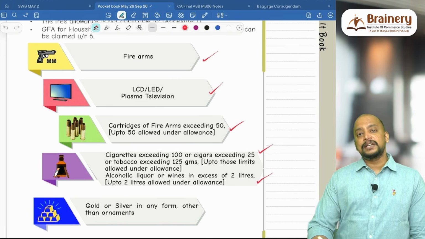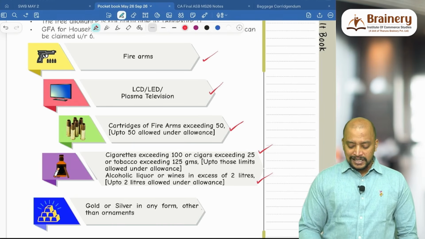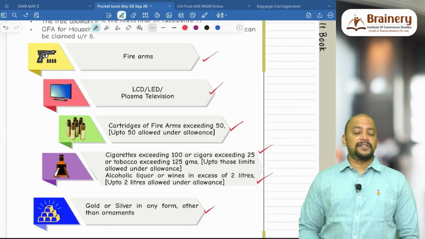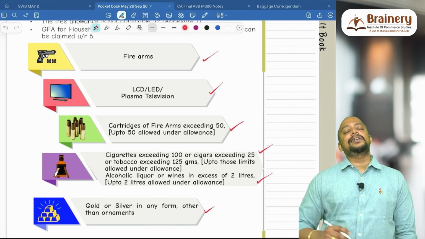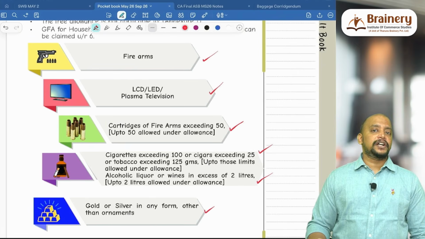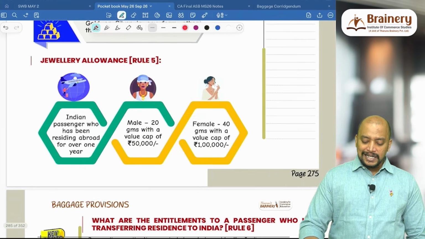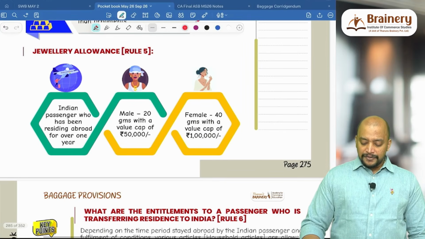Then LED, LCD, and plasma TV, and gold or silver in any form other than ornaments. For ornaments, we can claim general free allowance. So these are the Annexure 1 articles on which general free allowance is not available, which means this will be dutiable.